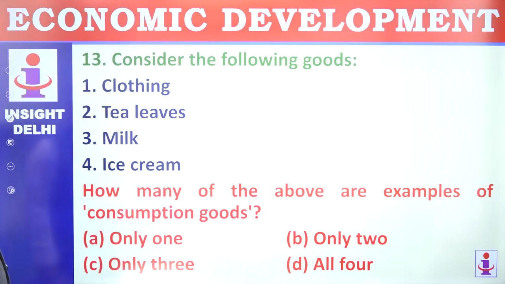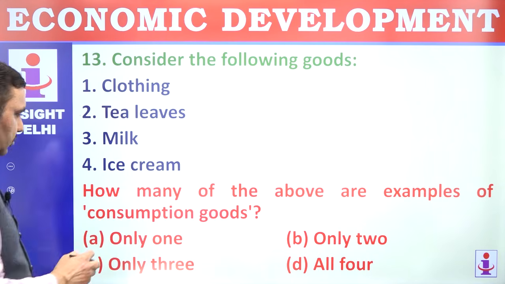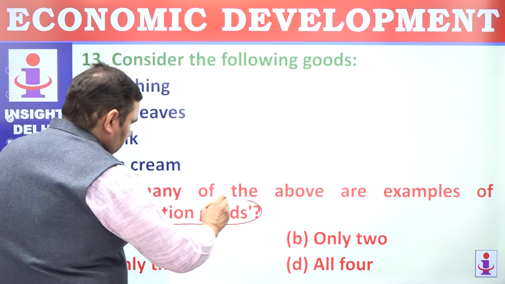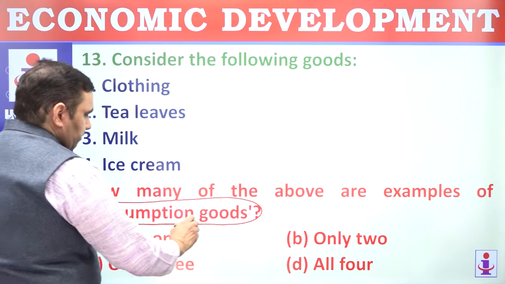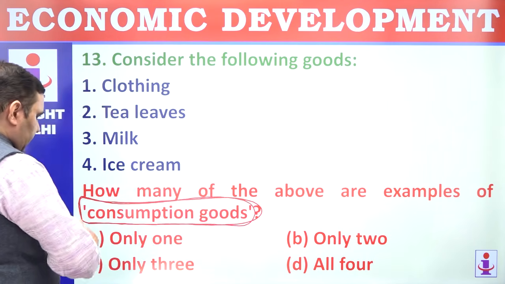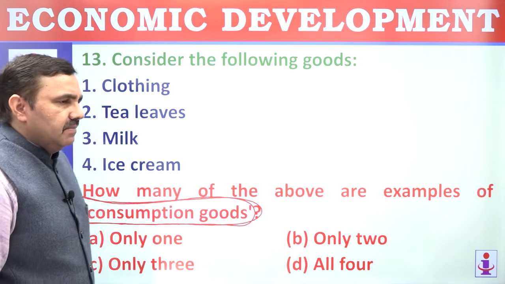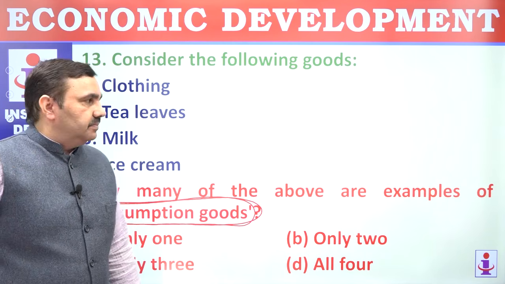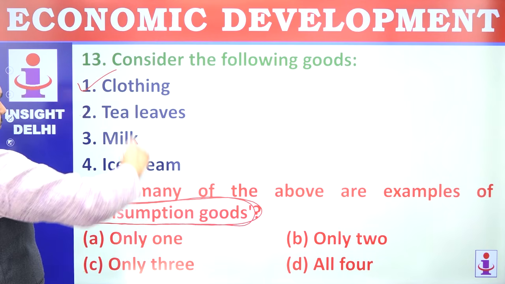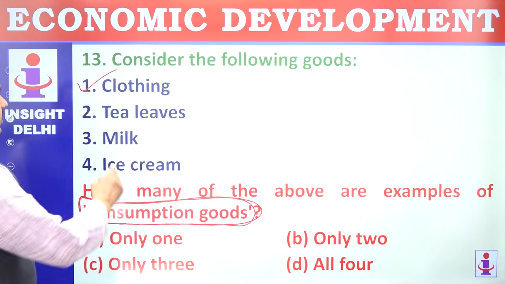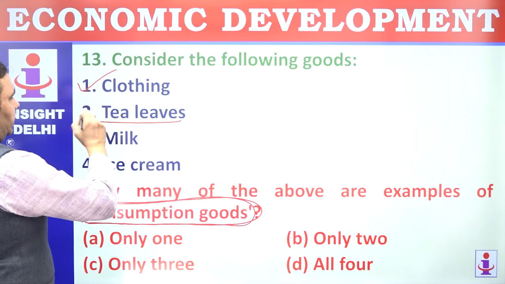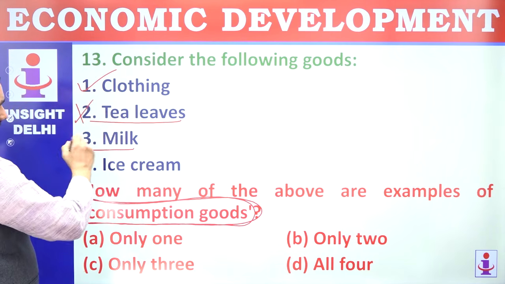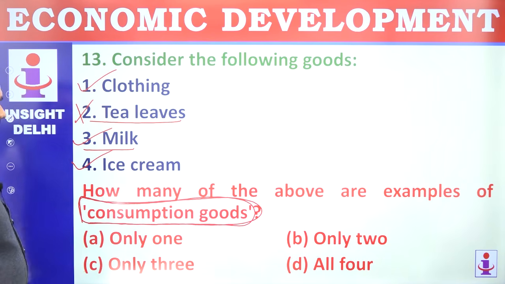Consider the following goods. How many of the above are examples of consumption goods? Consumption goods means those which are used by the final consumer, and there is no other use of that. You buy, you use them in the final form. Whatever is there, that's not further processed. Clothing, you buy a shirt, you use it, consumption good. Tea leaves you cannot use, you have to process them, you have to make tea, so this is not a consumption good. Milk you can drink, ice cream you can enjoy. 1, 3, and 4. So 3. So the option is C.